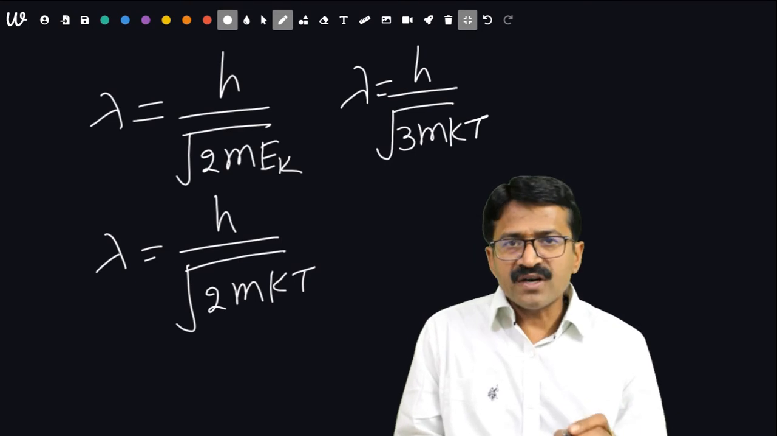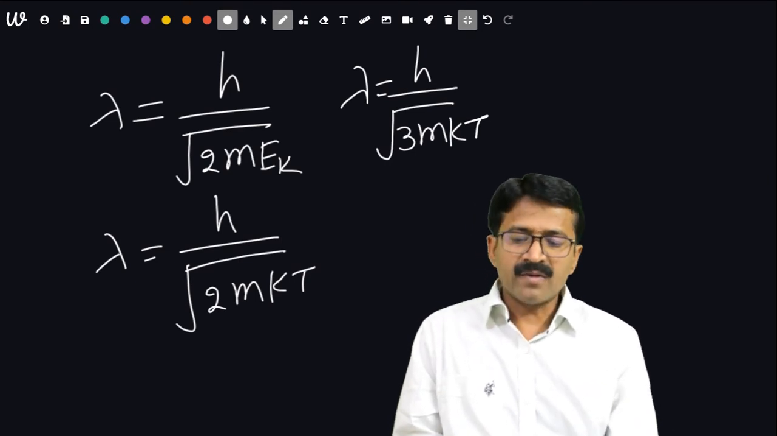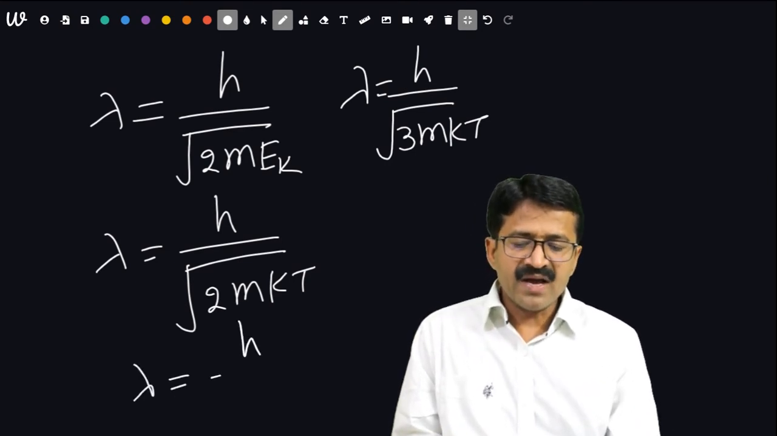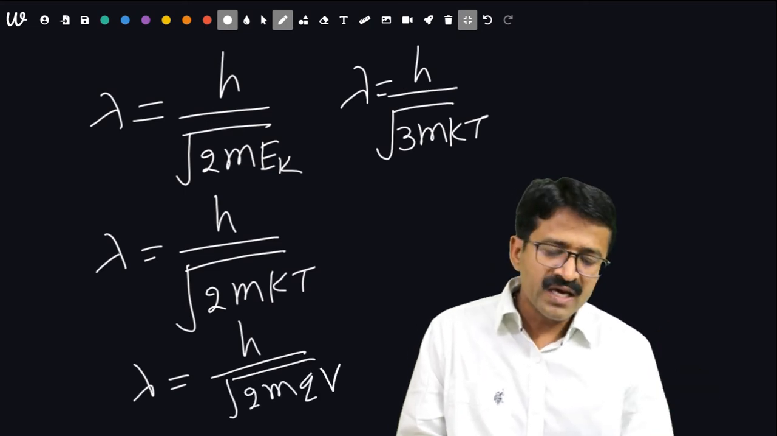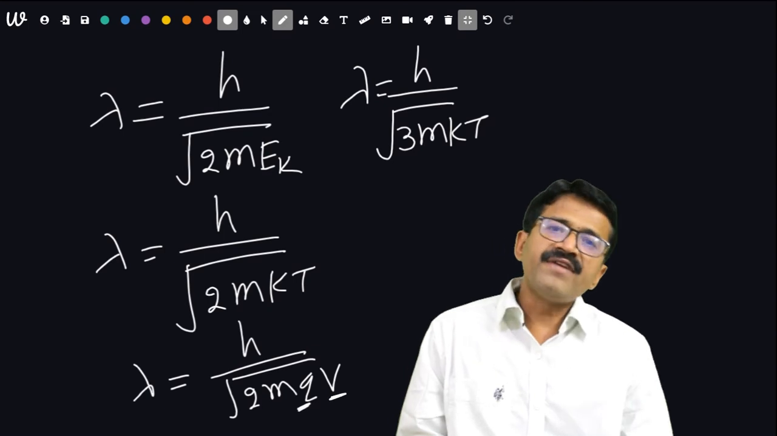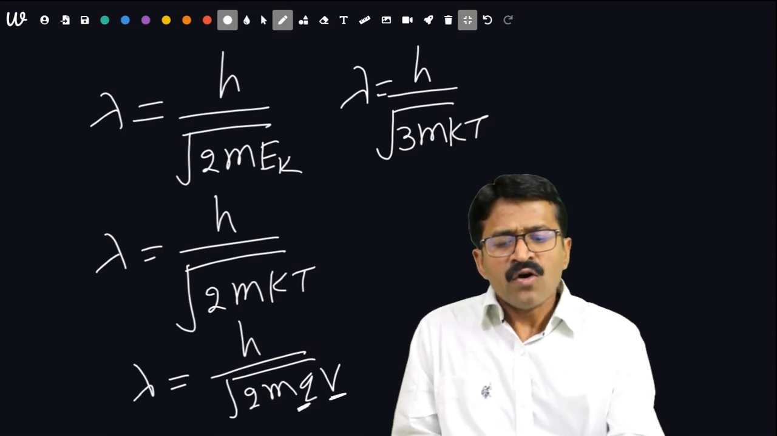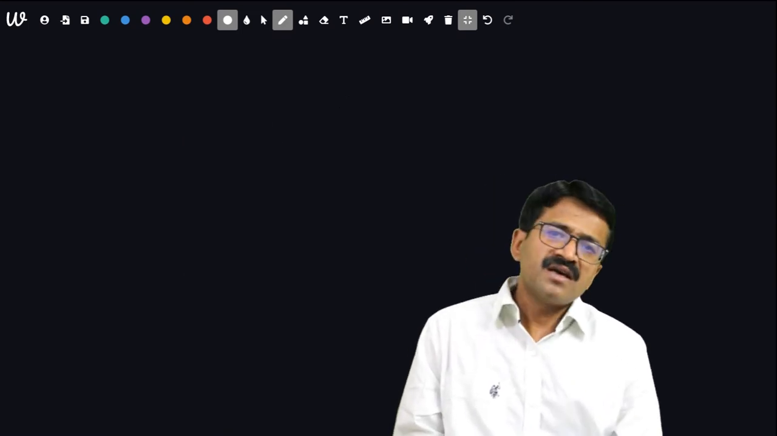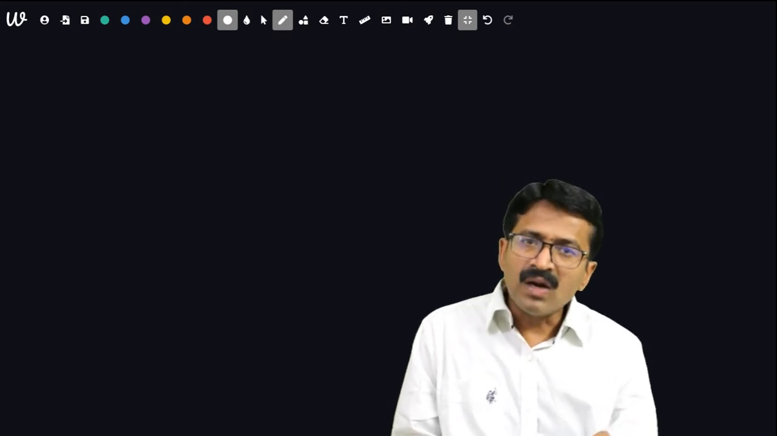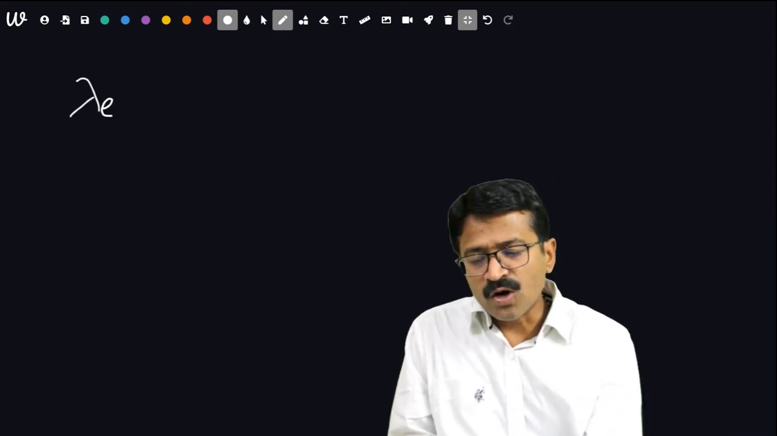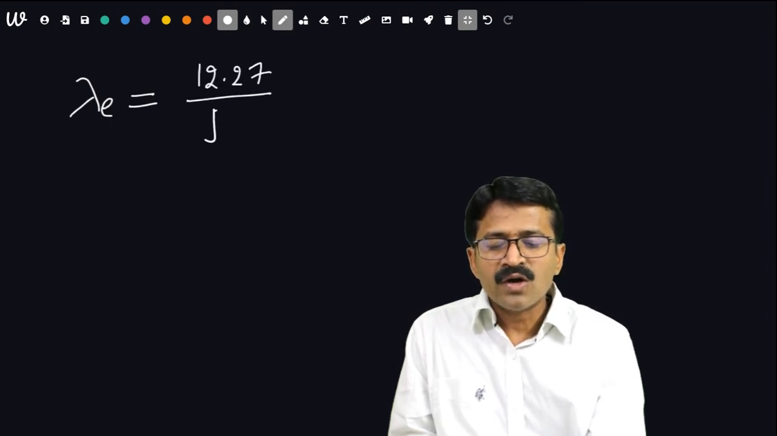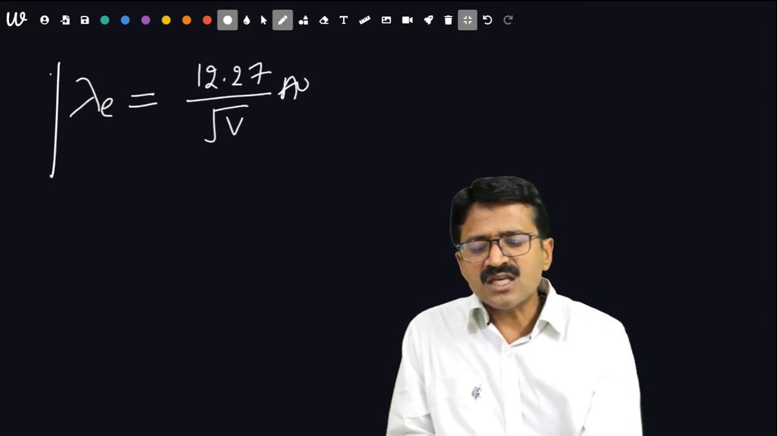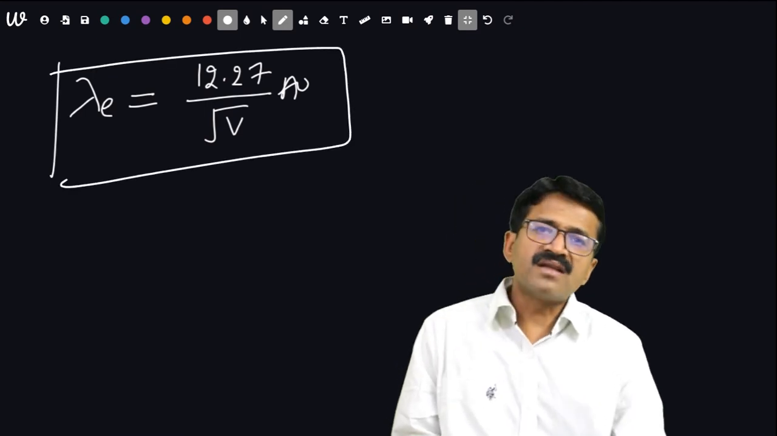Now if a charged particle is moving, then what about de Broglie wavelength? That will be lambda is equal to h upon under root 2 m q into V. Q is charge and V is potential. Now a few direct questions based on numericals are there. You have to learn those data. For electron, lambda electron is 12.27 upon root V angstrom. Just put the value of V, get the result.